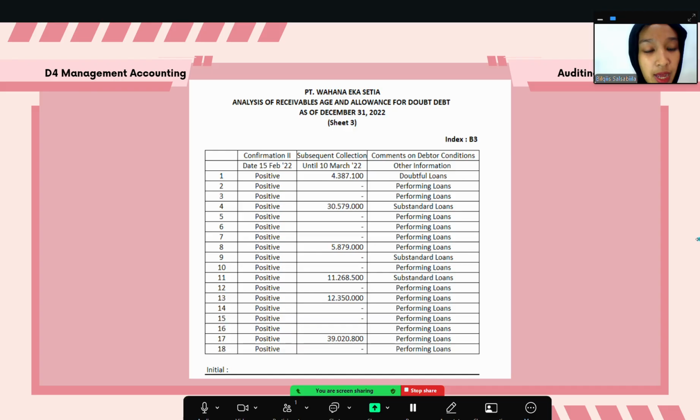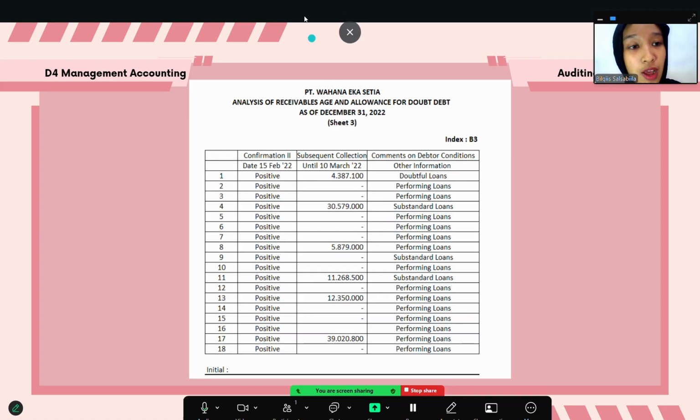At these steps, I do it by asking questions to the credit section or credit authority. This is related to the testing for the allowance for bad debt accounts, to guarantee qualitatively or visibly that the amount of loss is answerable. For example, the first one is classified with the comment on debtor condition as doubtful loans because it's more than 90 days. So I put doubtful loans for the comments on debtor conditions, and I already do this for each debtor.